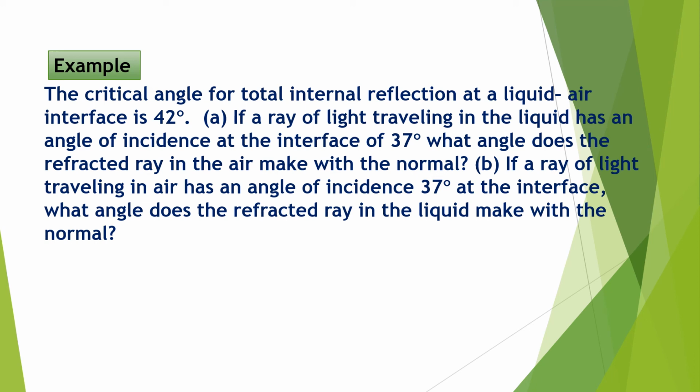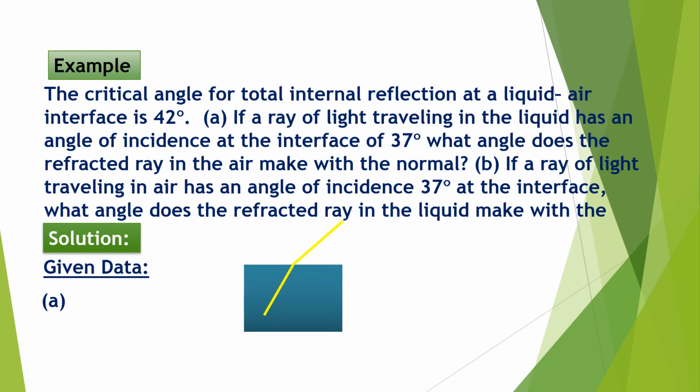So we will solve this one. We will take the given data first. For the first case, the angle of incidence of the light ray when it moves from liquid to air interface is 37 degrees. Part of the light is reflected and part is refracted.